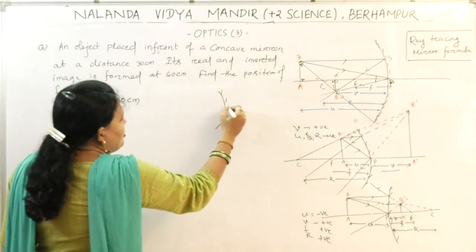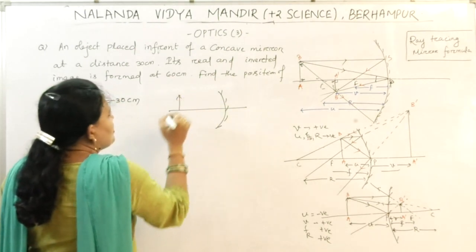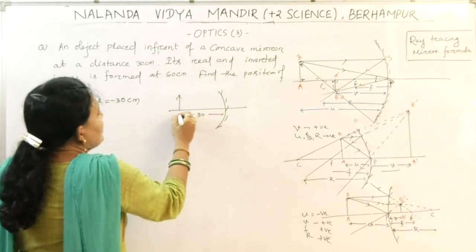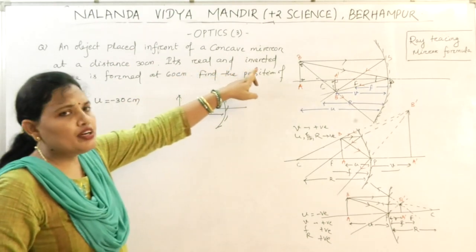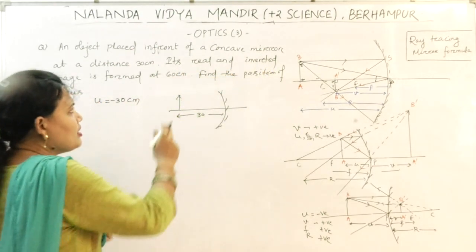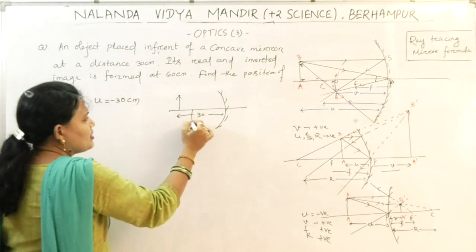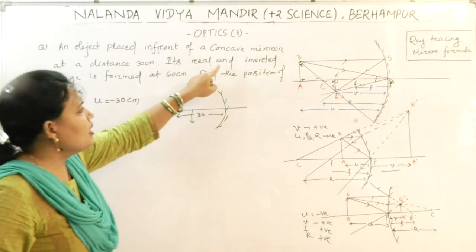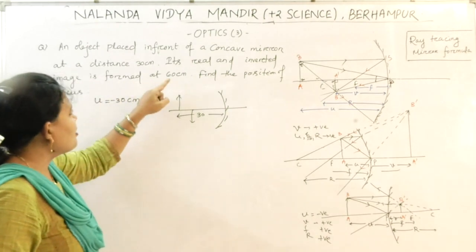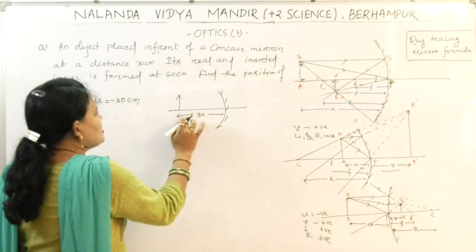This is the concave mirror, so object is placed somewhere here, 30 cm. Its real and inverted image, so real image means the image is on the same side. That means somewhere here the image is formed. The real and inverted image is formed at 60 cm, means on this side.